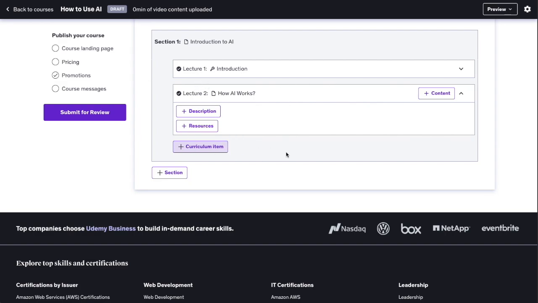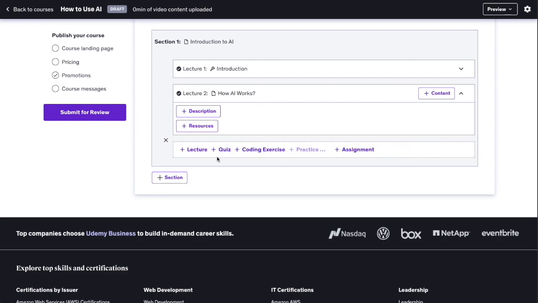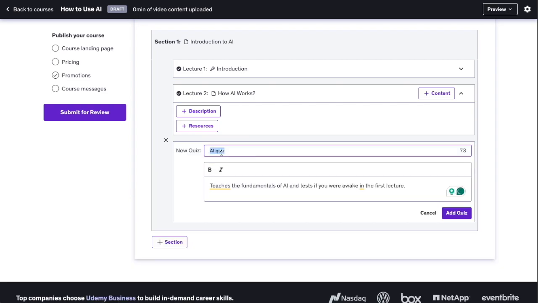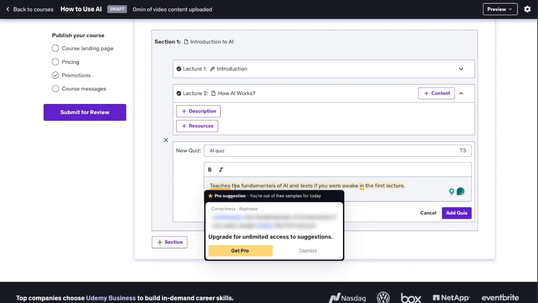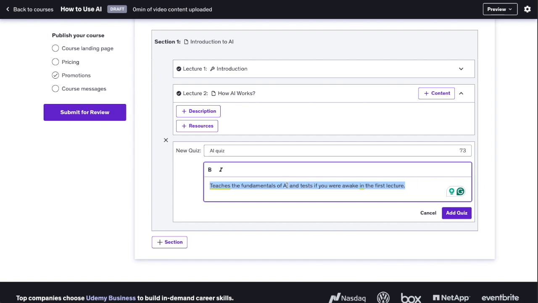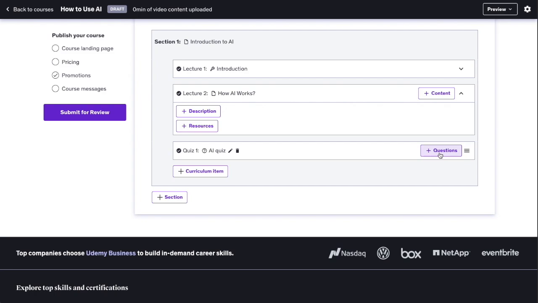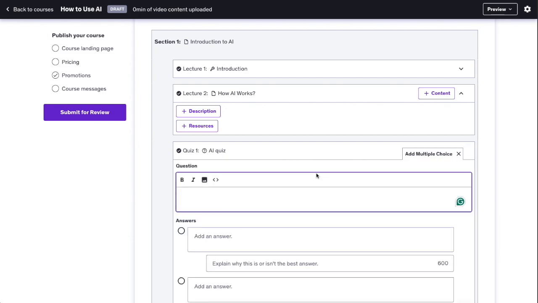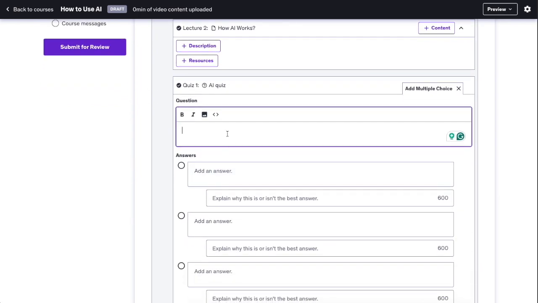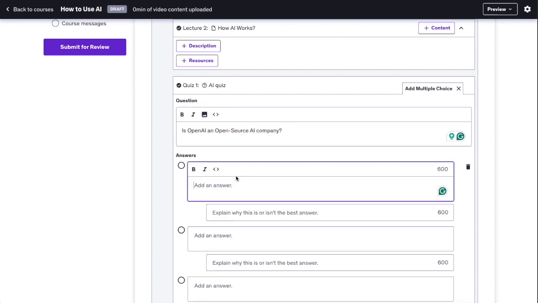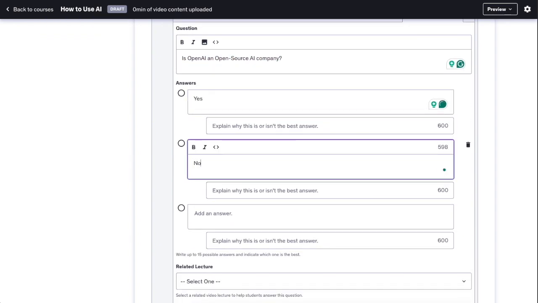So these are lectures. Now I'm going to add another curriculum item, and this time let's do quiz. So we can call it AI quiz, and I can type in something like teaches the fundamentals of AI and tests if you were awake in the first lecture. So let's click on add quiz. And now here you can click on questions. And we can do multiple choice, this is the only option, and then let's do something like this. So let's do a question like, is OpenAI an open source AI company? And then let's do yes, and then let's do no. And then we can choose the correct answer here, so we can set this to be the correct one.